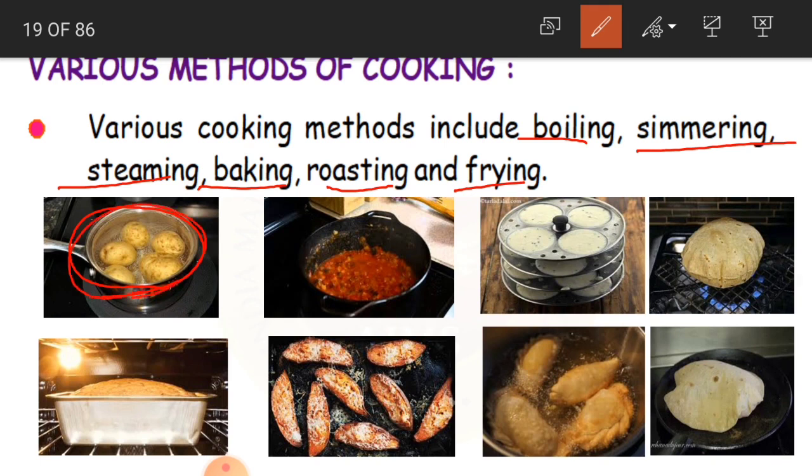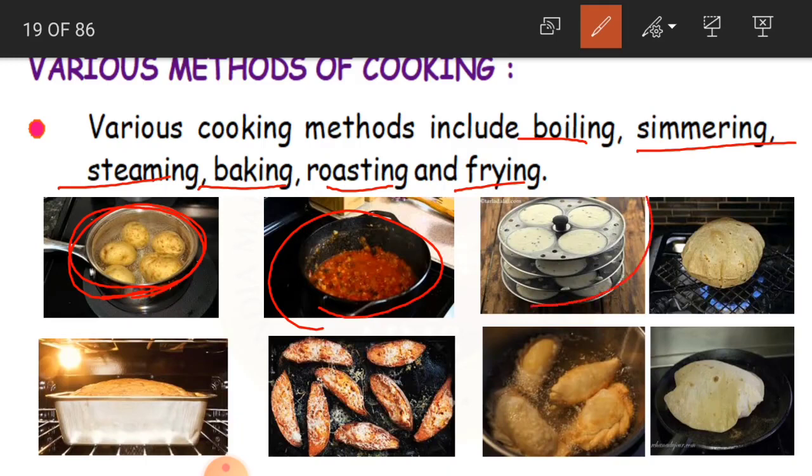Okay, it's nothing but boiling. Eggs also will boil and eat. So this is called boiling. Now, simmering. Simmering means we lower the flame of the stove. If you put in a high flame, then the curry is going to spoil. So you have to put it in a low flame and cook it. That we call simmering.